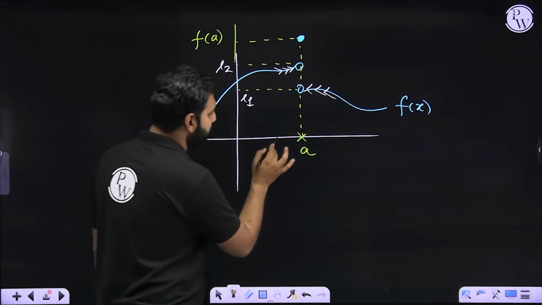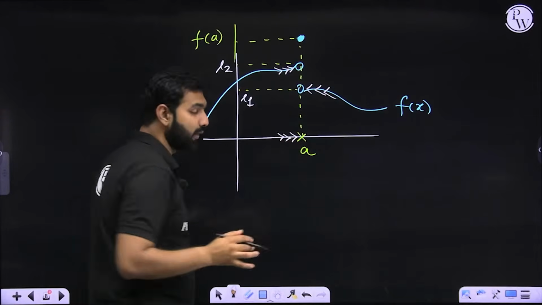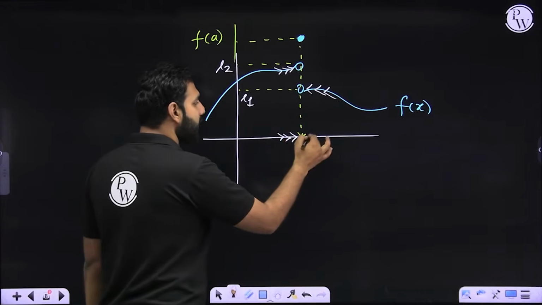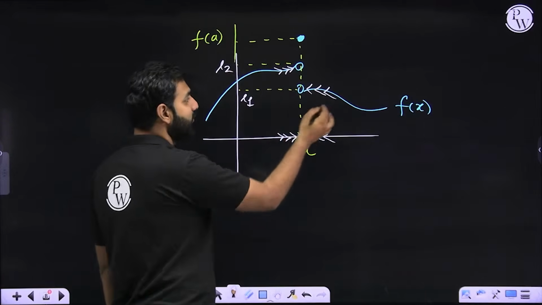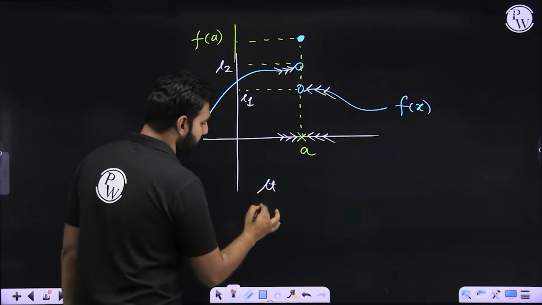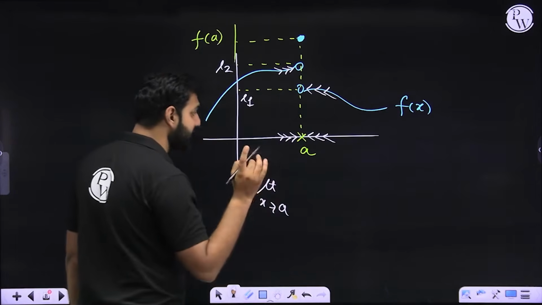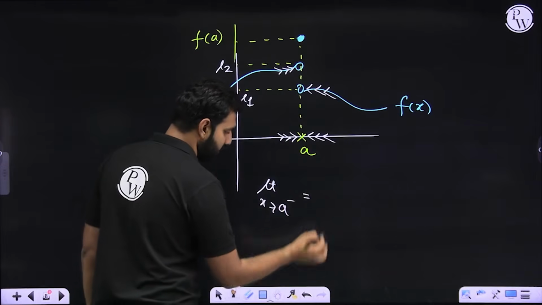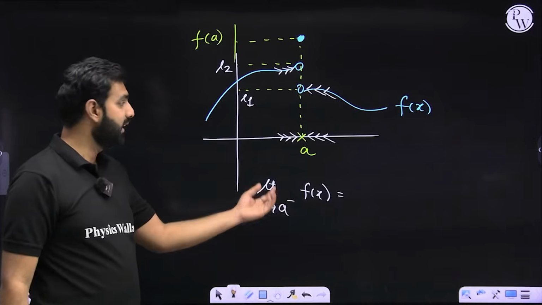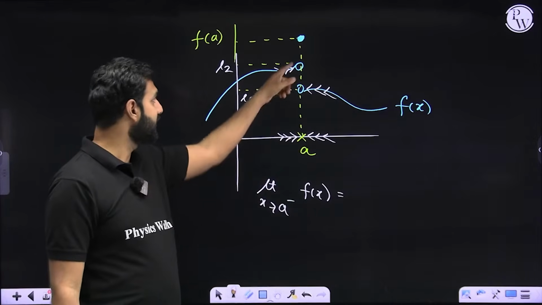So are you realizing that from A, if I look at A from the left hand side, the function approaches L2. If I look at A from the right hand side, then the function approaches L1. Did you get this part again? That limit as x approaches A, its left hand limit, if I were to talk about the function f of x, then its left hand limit when x approaches A from the left hand side reaches L2.